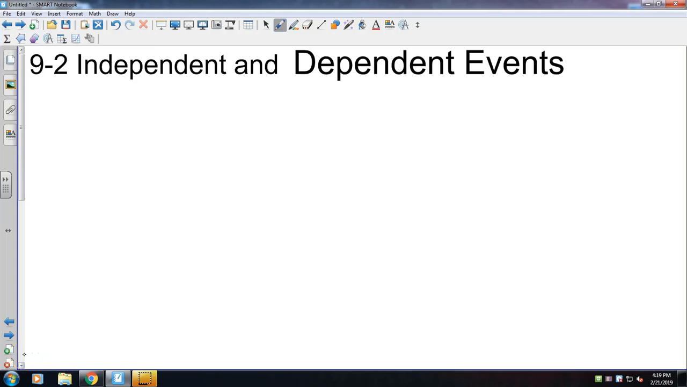Okay, Algebra 1, Chapter 9, Section 2. We're already having a little bit of fun. My board recognized them as two different fonts when I went through, so rather than messing around, we're just going to be a little bit different today.